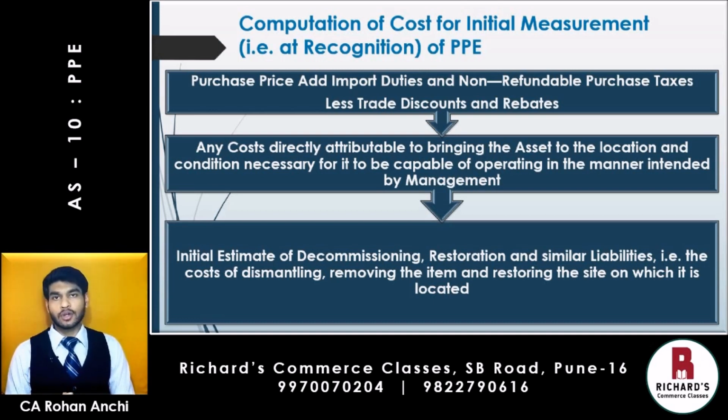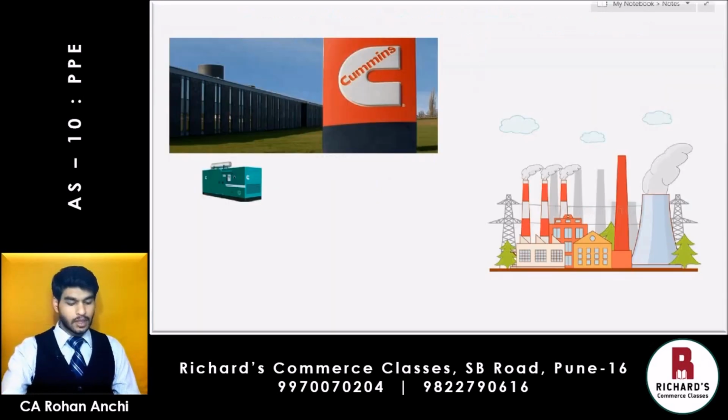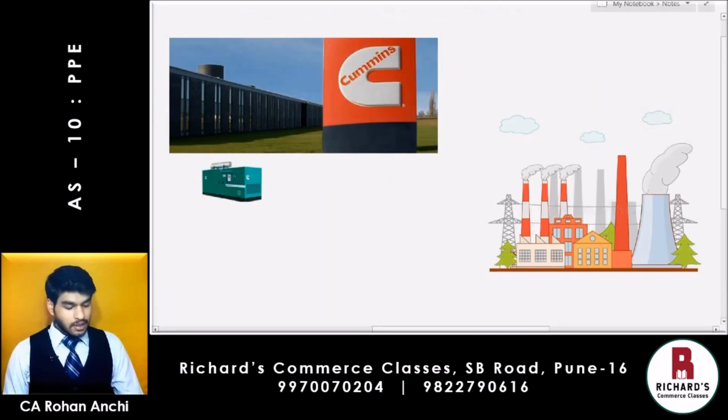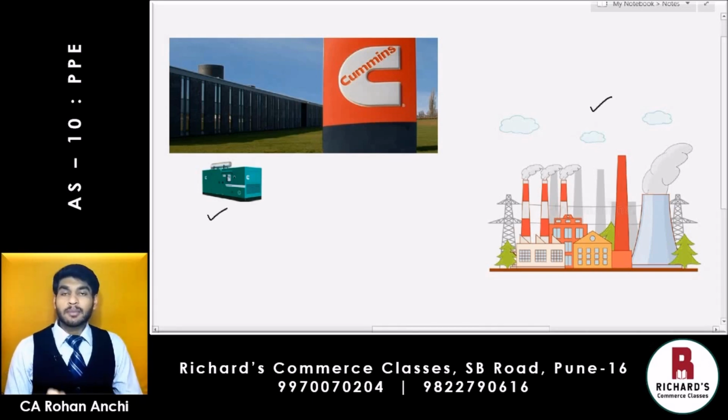Then secondly, you have any cost directly attributable to bringing the asset to the location and condition necessary for it to be capable of operating in the manner intended by management. Now to understand this point, let us take a simple example. Let's say we own a factory premise and we want to purchase a new equipment, that is a diesel generator, and the manufacturer is this company called Cummins.